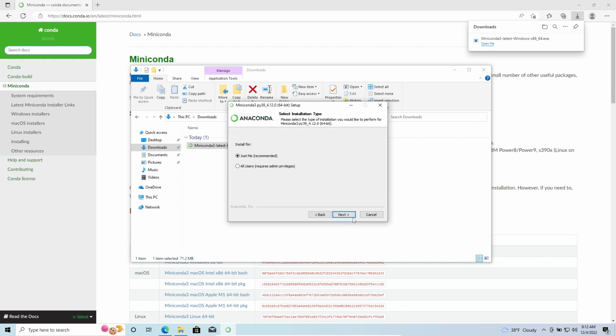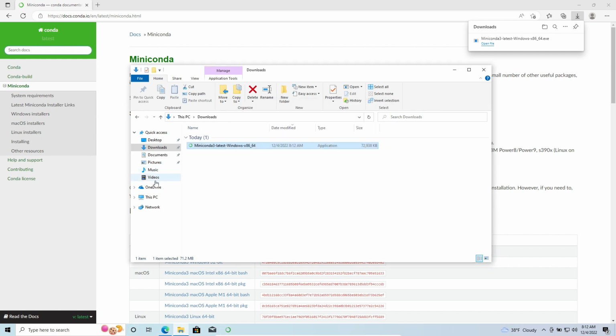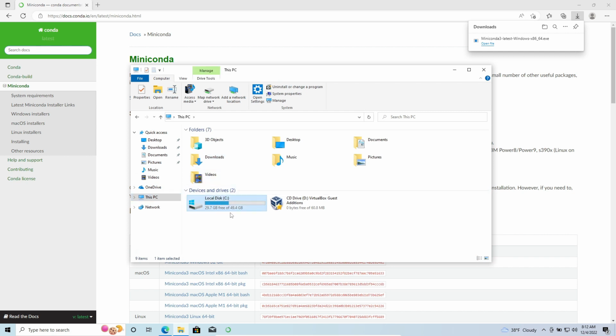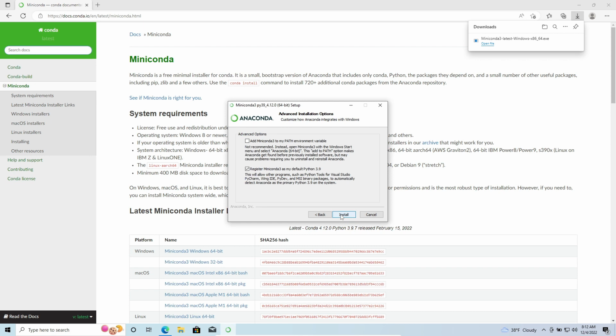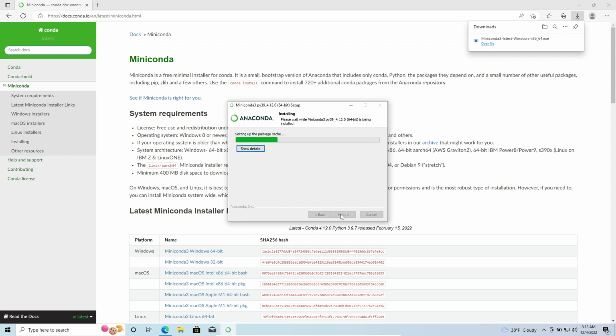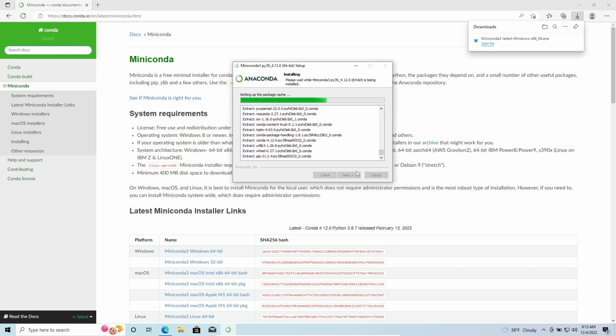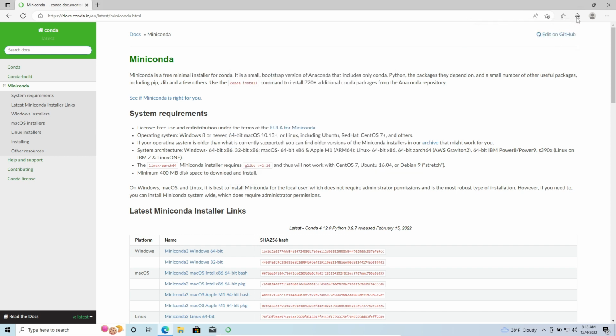Make sure it's on just me, and after that make sure you remember the path where you're installing. In our case it's on the C disk. Click on next. After that you can click on next without adding it to path, because we're gonna add it ourselves into the git path. And let's click next. Now I'm gonna skip again till it's fully installed.